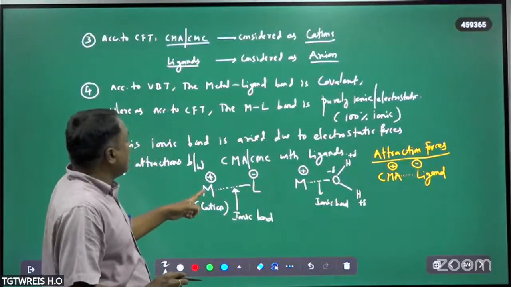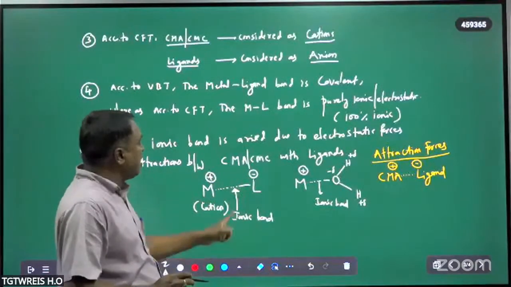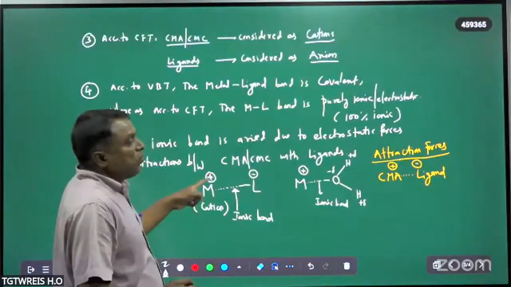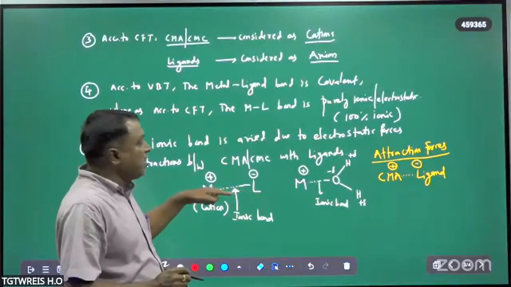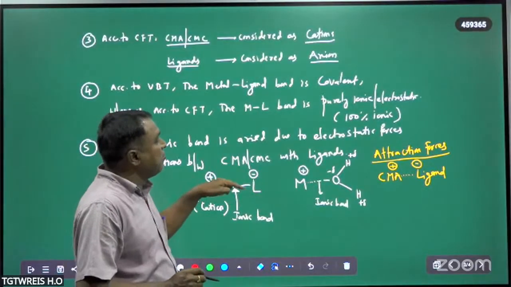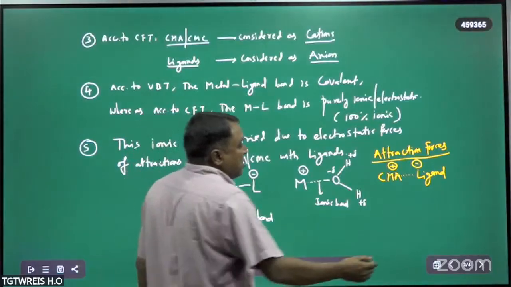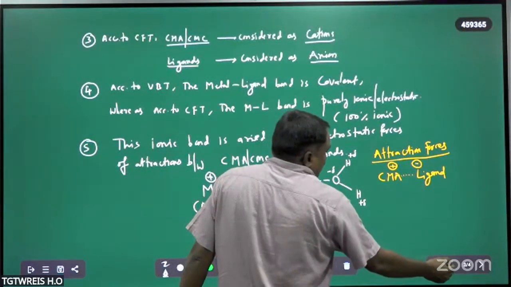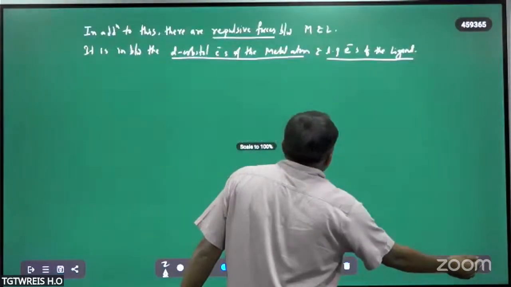So the central metal atom is considered as a cation, and the ligand is considered as an anion. An ionic bond is developed between the positive charge of the metal and the negative charge of the ligand. There will be an attraction between the two oppositely charged ions. Therefore, you are getting an ionic bond.